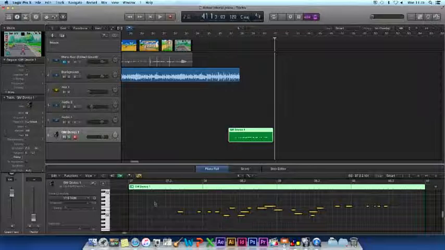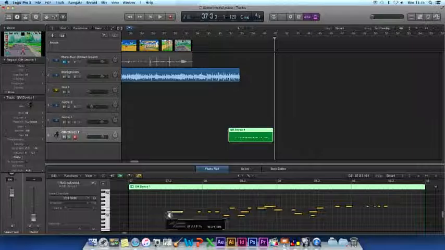When you have MIDI data selected, you can open the editor and massively edit each individual note. You can move them, trim them, change the velocity, how fast or slow they deteriorate, and quantize them to the nearest beat so that they are played in time with the other tracks.